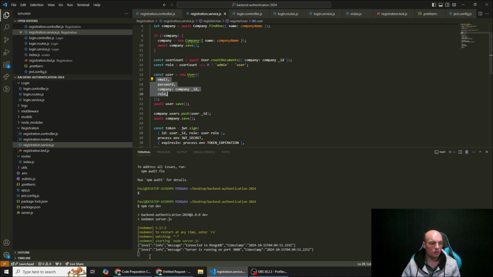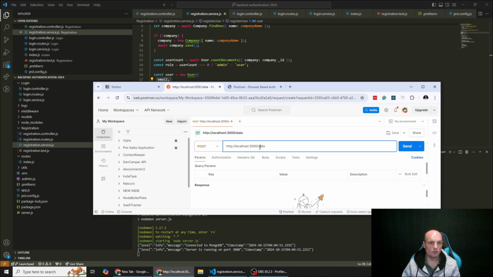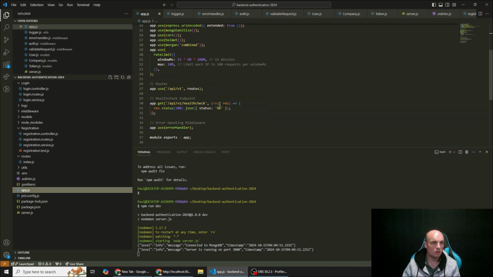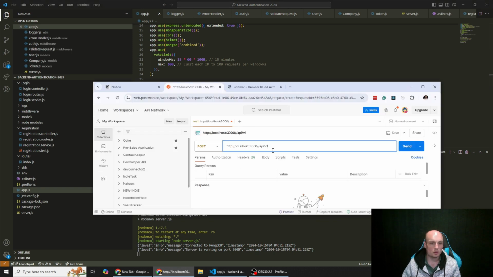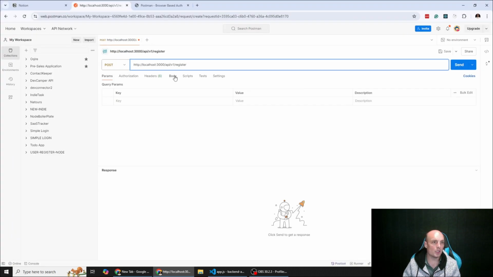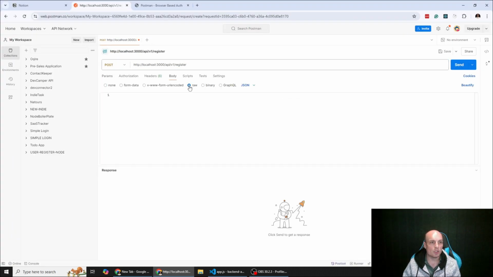So what we do is we can go over here, POST, 3000 / I forget what we did for the API. So /api/1, and then /register, and then we need to send a body, and we need to send raw as JSON as an object.